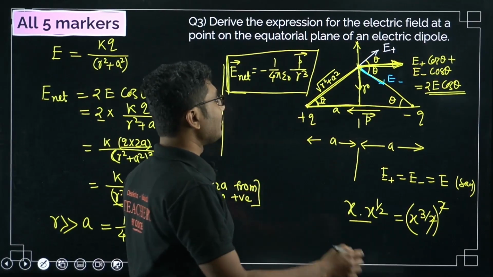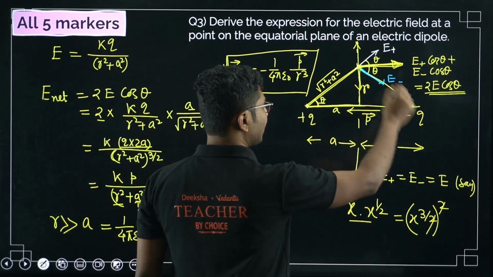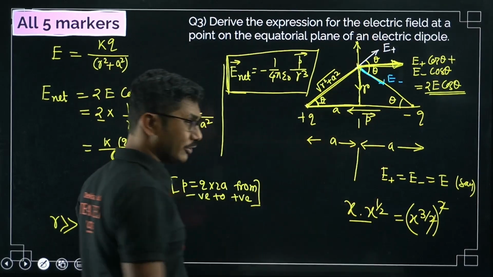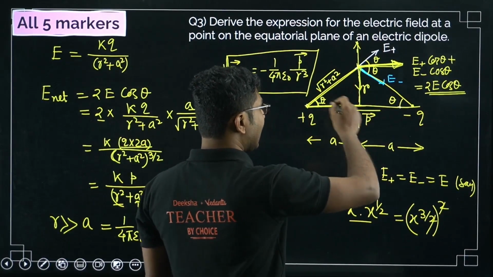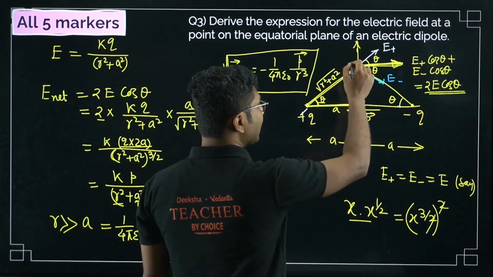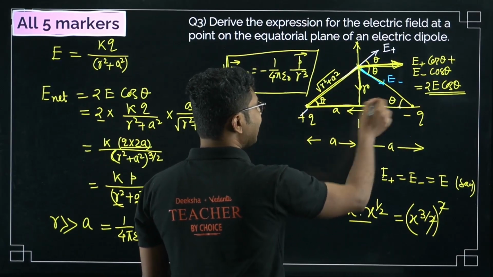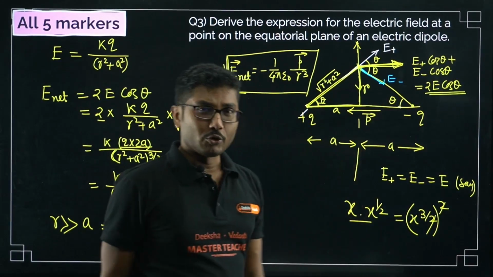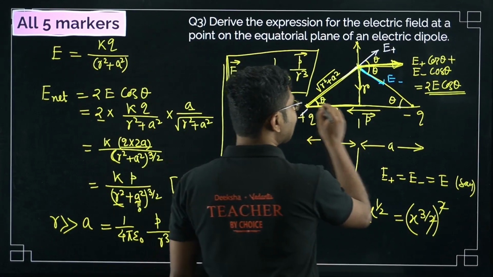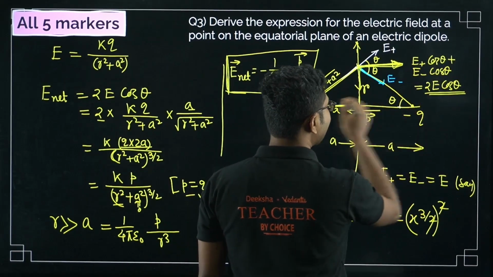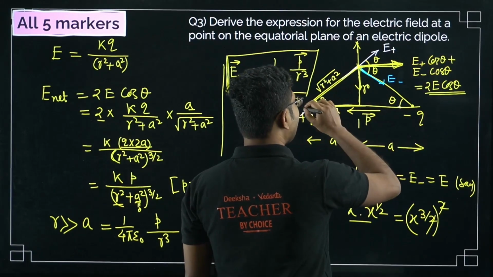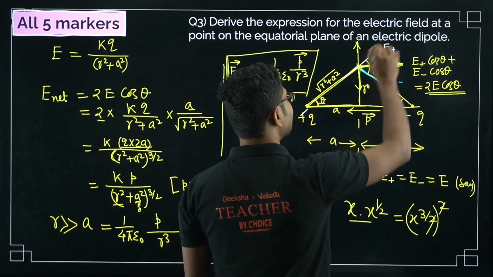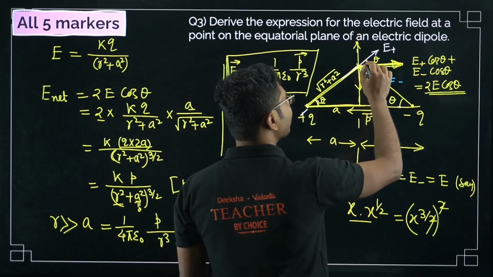But before doing that, you have to remember that, because this is an equatorial plane line, this triangle is an isosceles triangle. That means this side is equal to this side and this angle is equal to this angle. So both angles are equal. Now you can consider this line is parallel to this line. This is the x-axis, right? This is parallel to the x-axis. So they are parallel, and this is the bisector. If this is the bisector, then this angle is theta, and this is also theta.